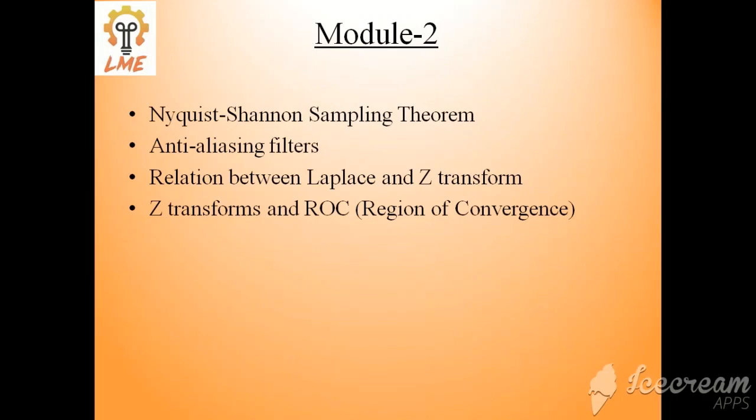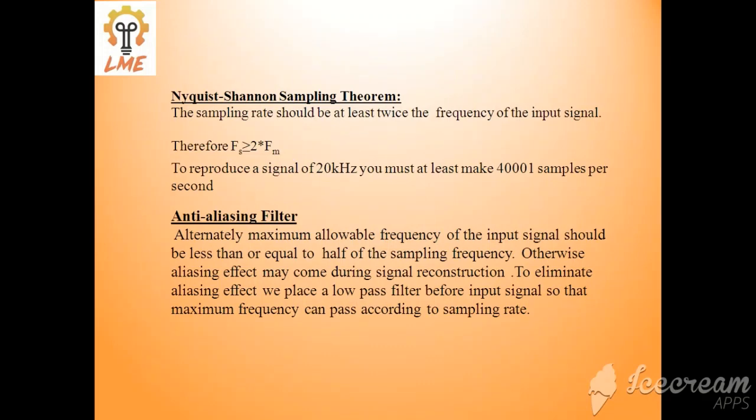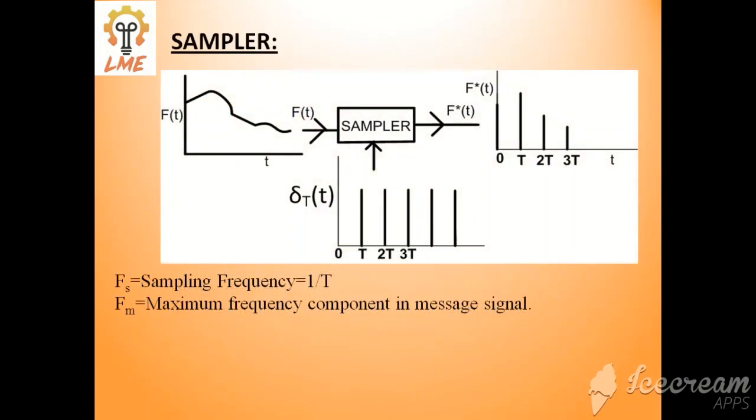First is the Nyquist-Shannon sampling theorem. What is the sampling theorem? The sampling theorem states that the sampling rate should be at least twice the frequency of the input signal. If you remember, in my first lecture I told you a sampler can be replaced by a train of unit impulses. If you multiply this train of unit impulses with the input signal, you will get the output like this.